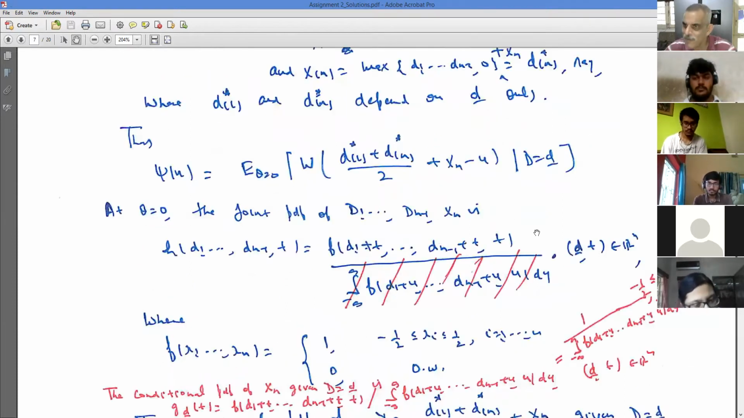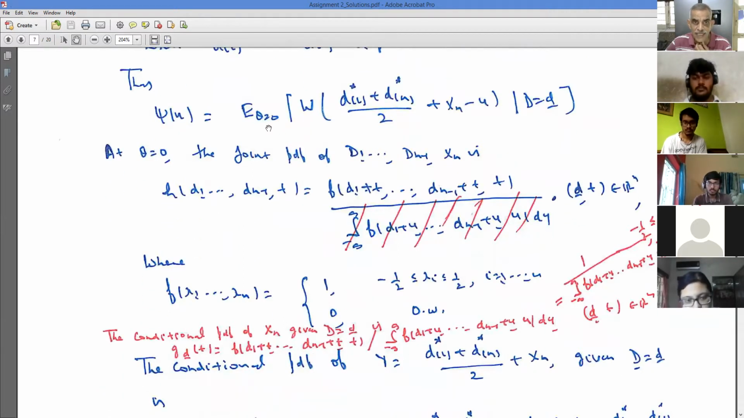So now things have become much simpler, because everything is in terms of a conditional distribution of xn given x1 minus xn, x2 minus xn, ..., xn minus 1 minus xn. So I have to see what happens at theta equal to 0. At theta equal to 0, each xi is uniform from minus half to half. So that means the distribution is symmetric about 0. If you write f of t as f of minus t, you still get the same PDF.